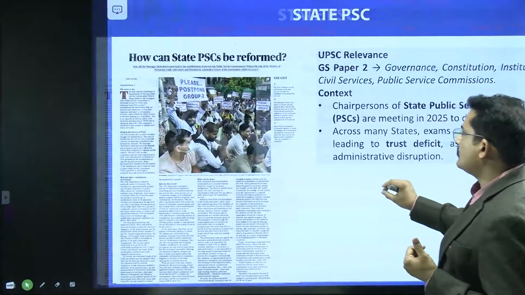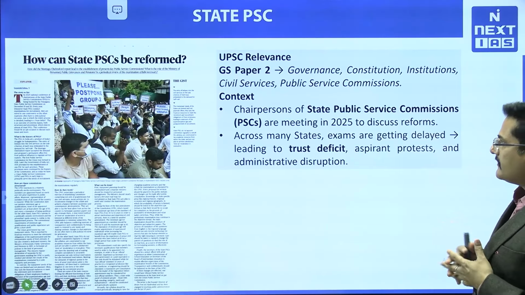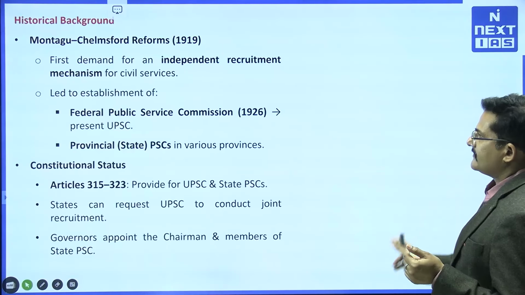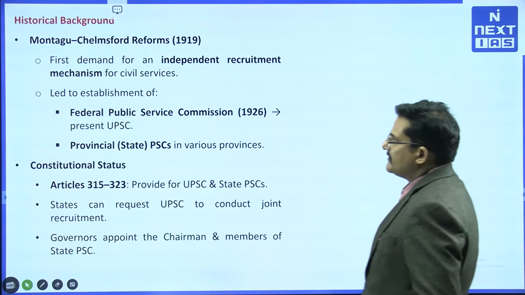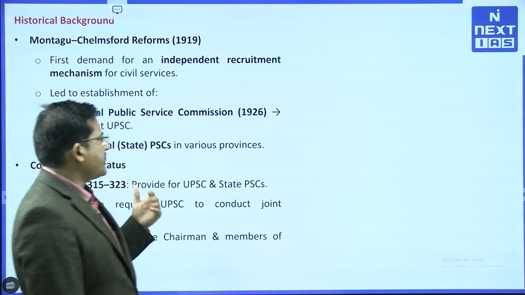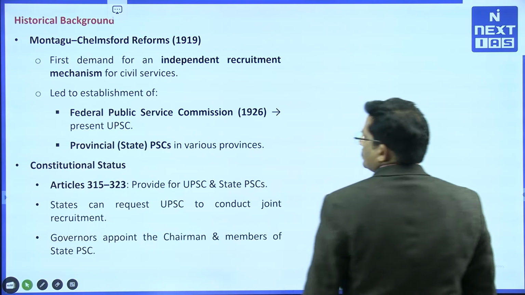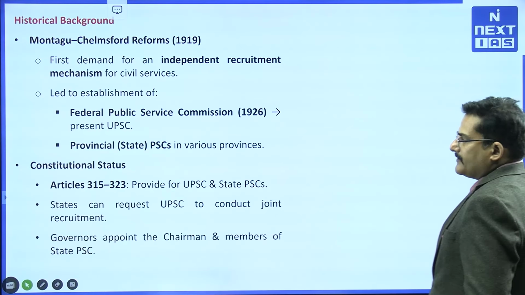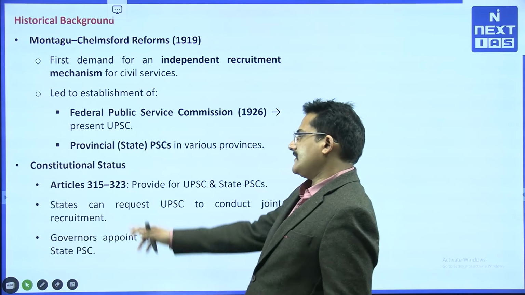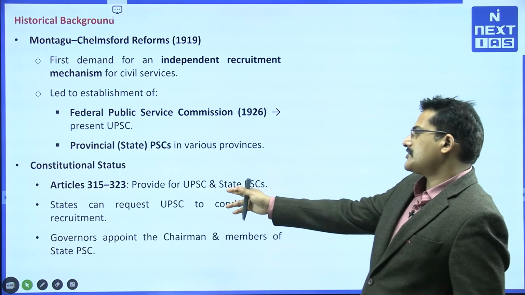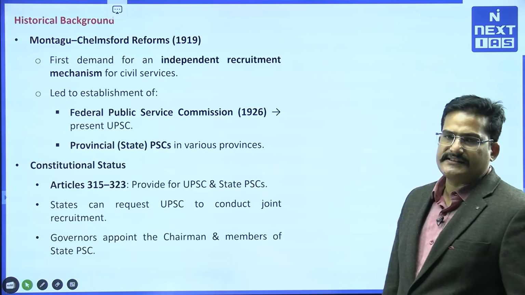Having said that, let us discuss the entire topic in detail. It lies in GS paper 2 and the context we have already discussed. Historical background: the Federal Public Service Commission was introduced in 1919, followed by 1935, in which the Provincial State Public Service Commission came into the picture. Now they have constitutional status under Article 315 and Article 323, which provide for the constitutional status of UPSC as well as the state PCS.